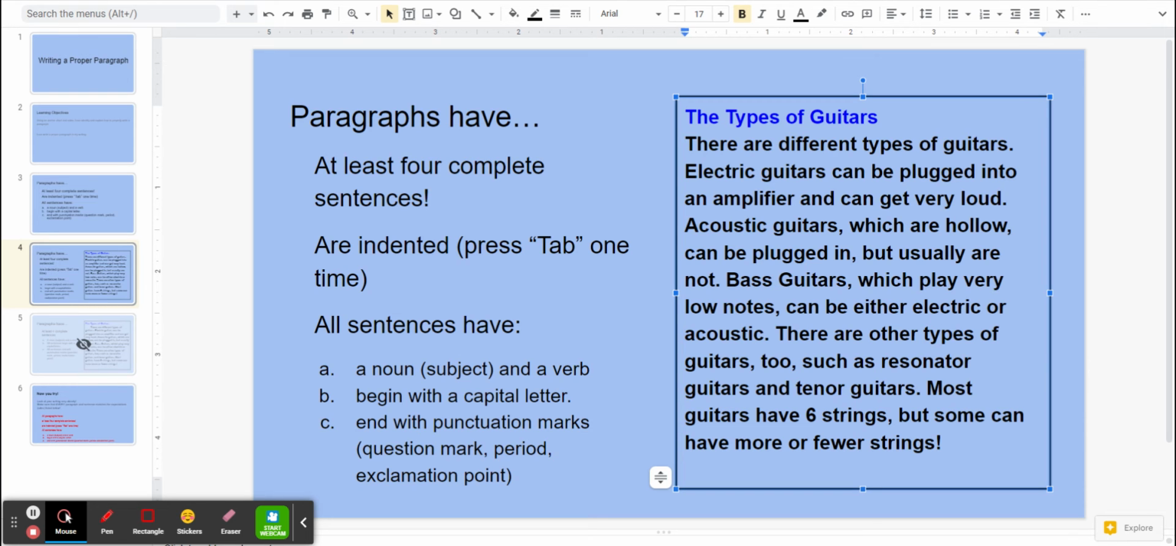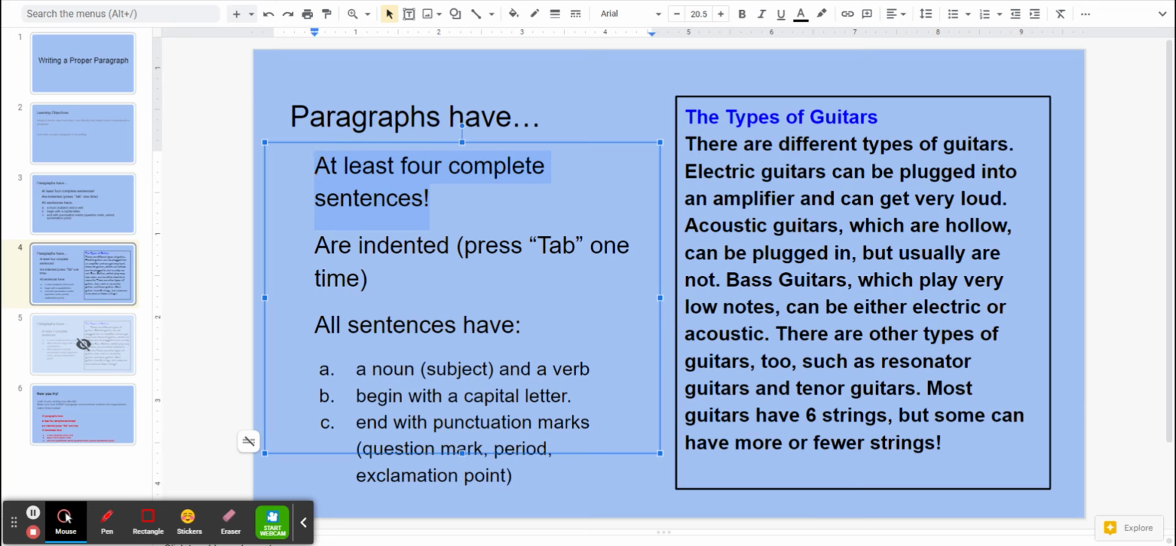So let's use this checklist. Do we have at least 4 sentences? Let's see. There's one. Electric guitars can be plugged into an amplifier and can get very loud. That's 2. Acoustic guitars, which are hollow, can be plugged in, but usually are not. That's 3. Bass guitars, which play very low notes, can be either electric or acoustic. That's 4. There are other types of guitars too, such as resonator guitars and tenor guitars. That's 5. And then our last sentence is 6. So we have 6 sentences. So that's good. We've done that.